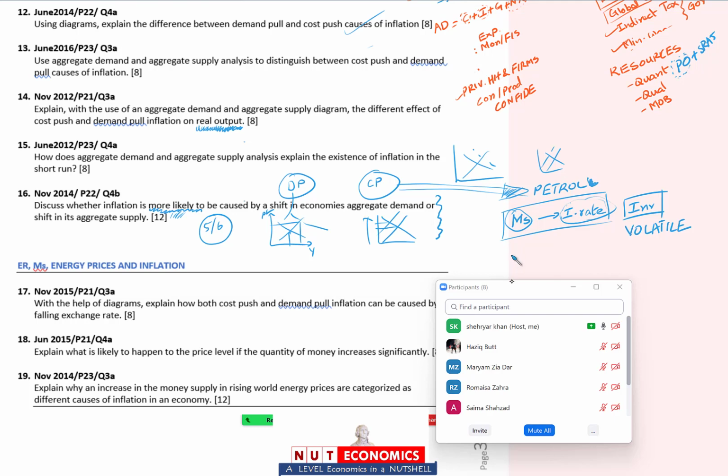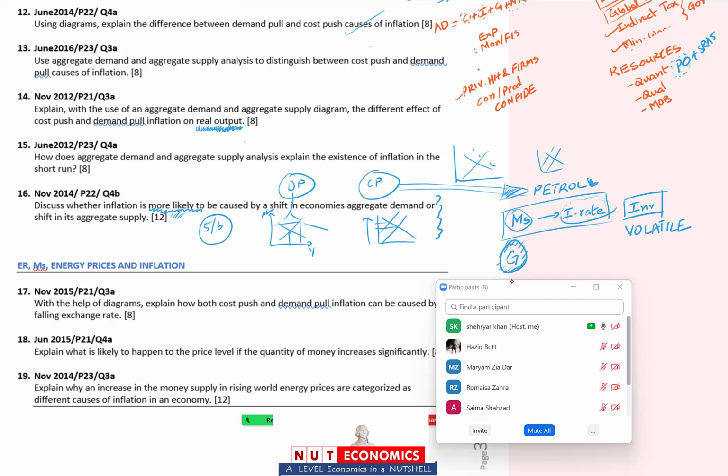Now money supply के बाद I mean और कोई चीज़ रह जाती है, you can also say a few words about government spending. कि government spending, as I said, sometimes you have to change that independently of you know what you want your aggregate demand to look like. So throughout the year, if you consider, there will be many times when the government has to either spend more or spend less, not because they are trying to control aggregate demand, but because of many other reasons. Kabhi they just run out of money. So they may wish to spend more, but they can't, so they have to decrease their spending.